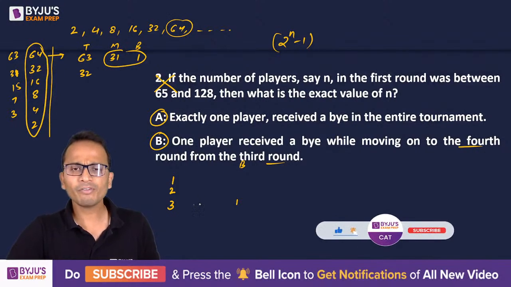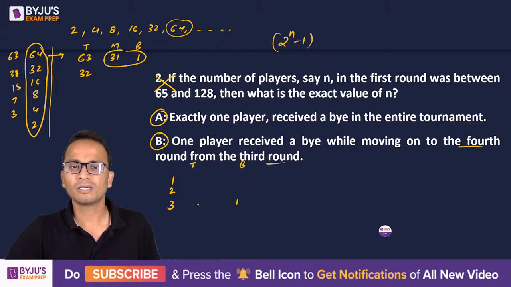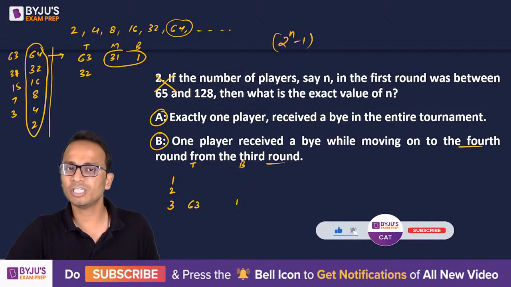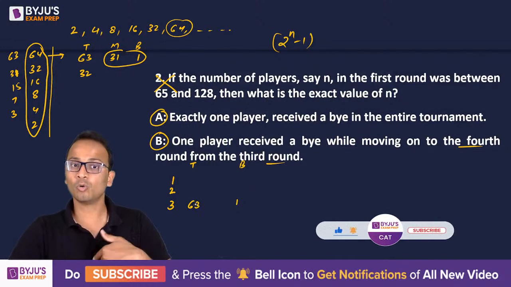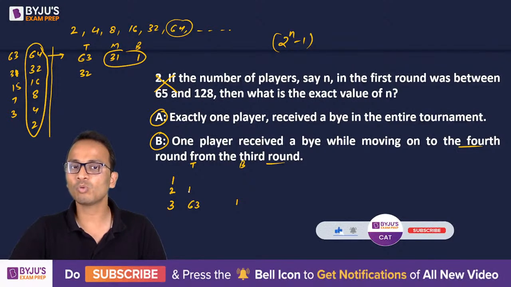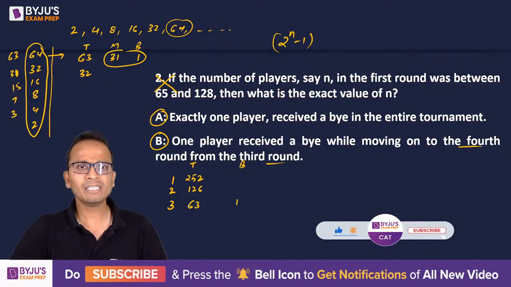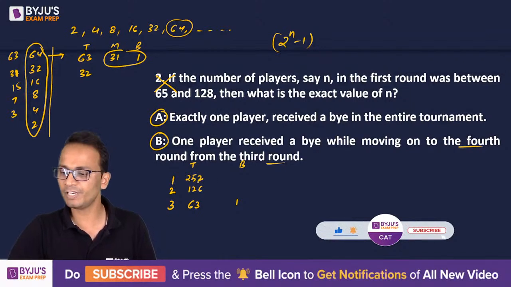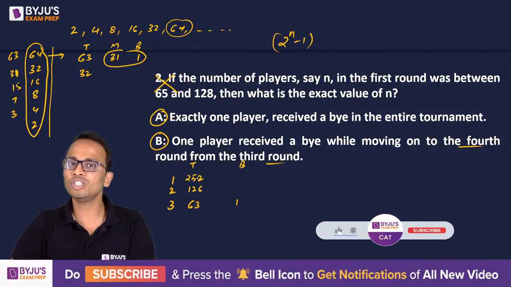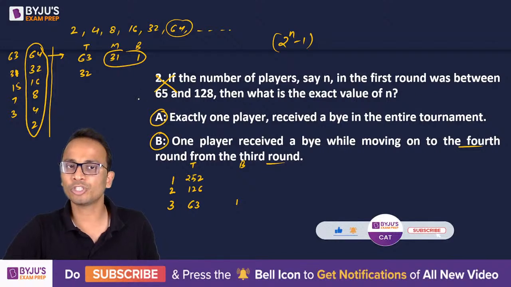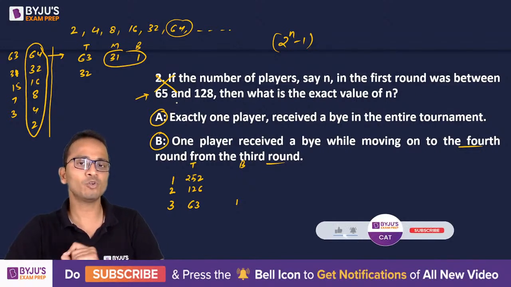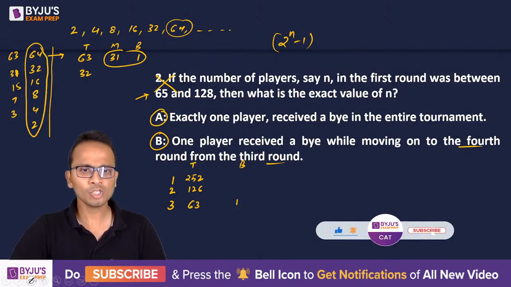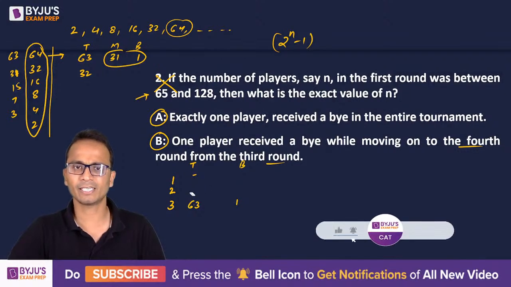Okay. So if the number of teams in the third round was 63, then before this round the number of teams was 126, and before that it was 252. So that means 63 is not a possibility, because 252 is not in the range that is given in the question, which is 65 to 128. So I'll eliminate this case, I'll erase this case.